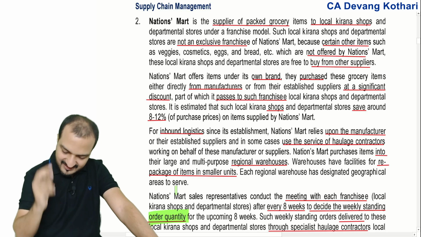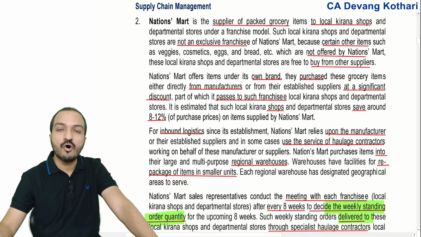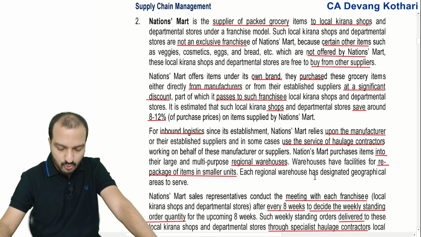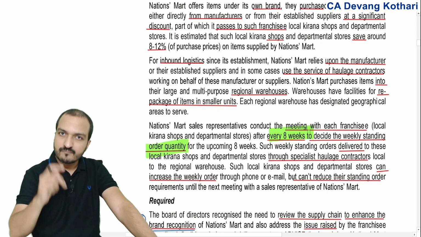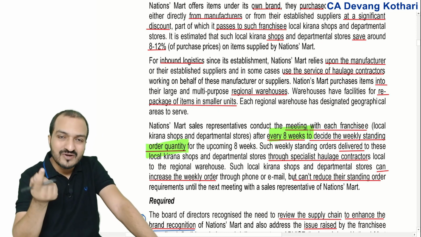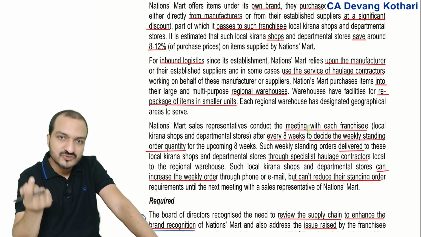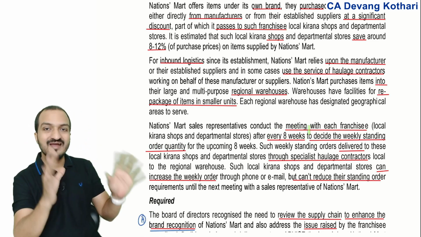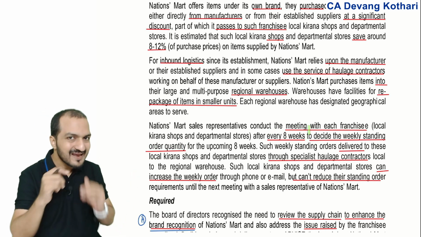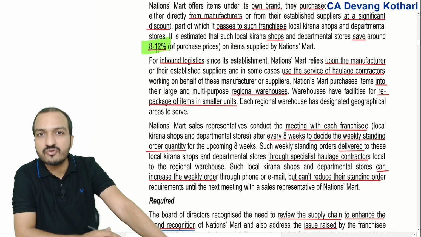Now, the problem that they are facing is with that order quantity. How do I make that order quantity more flexible? How do I include more flexibility over there? Well, to include more flexibility, I should allow them to decrease the order quantity. Yeah, I should allow the kirana shops to decrease order quantity in case of any trouble. However, if they decrease the order quantity, thereafter I may not be able to pass on that discount to them.